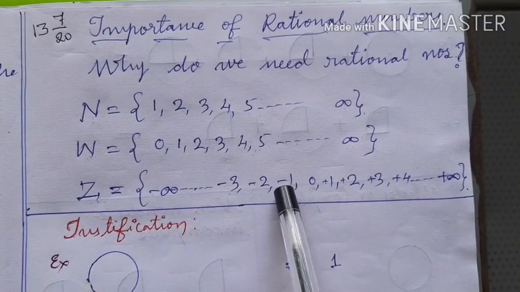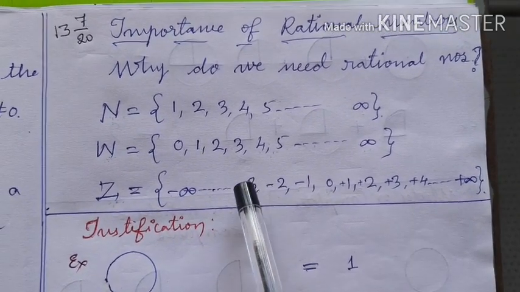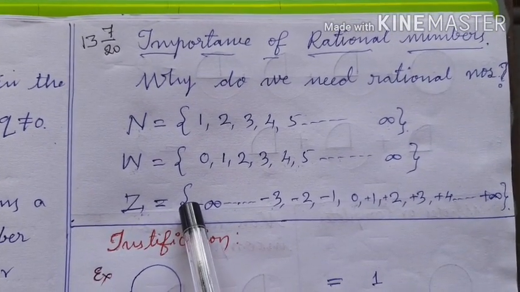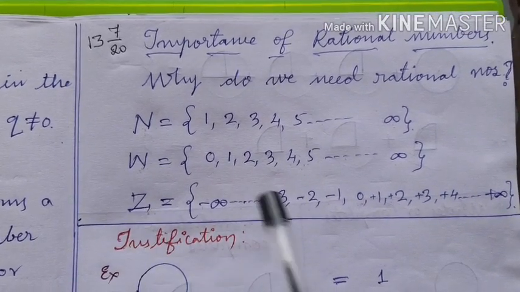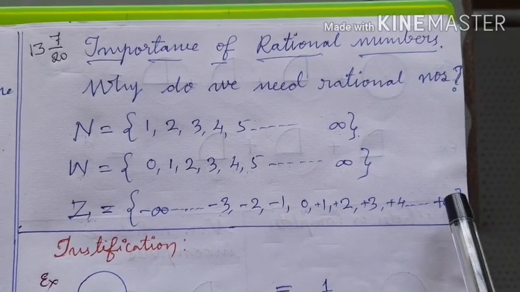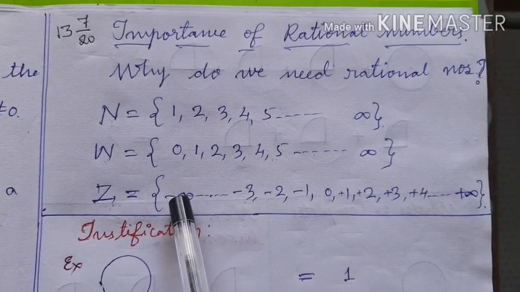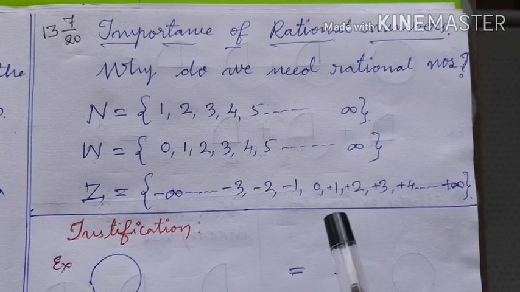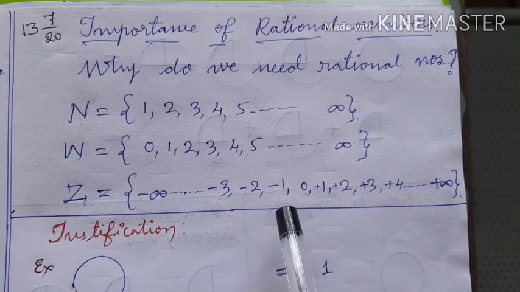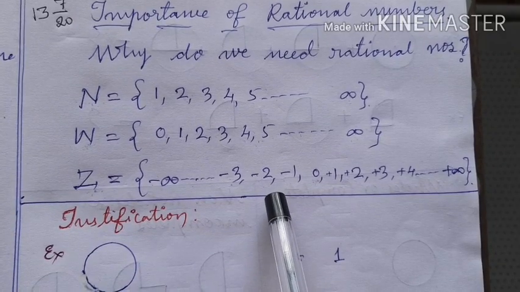We denote it by minus 1. The number less than minus 1 is minus 2. The number less than minus 2 is minus 3. So we keep on writing the numbers less than 0 by using the integers. Here, plus 1, plus 2, plus 3, plus 4 are called the positive integers. And minus 1, minus 2, minus 3, and so on up to minus infinity are called negative integers. Therefore, children, on the right side of 0 we have positive integers which are greater than 0, and on the left side of 0 we have negative integers whose value is less than 0.